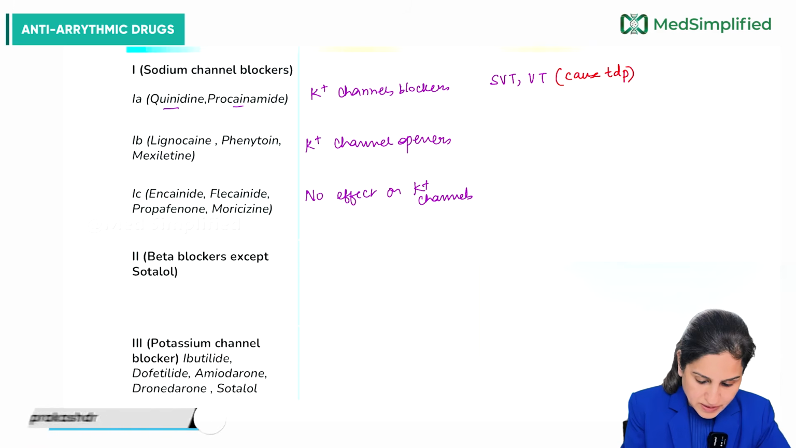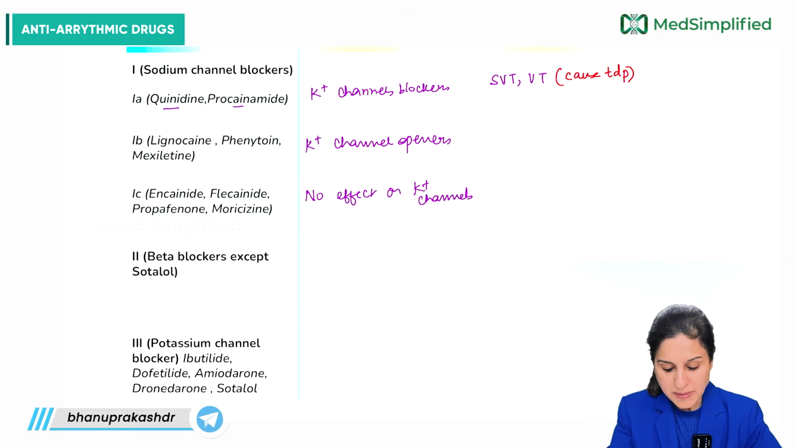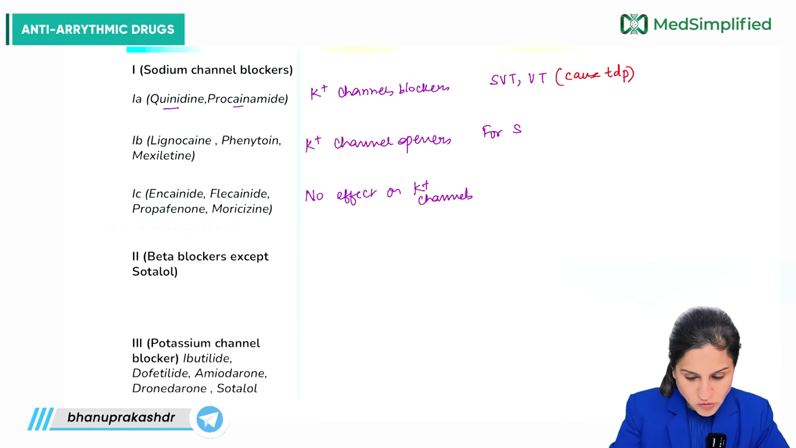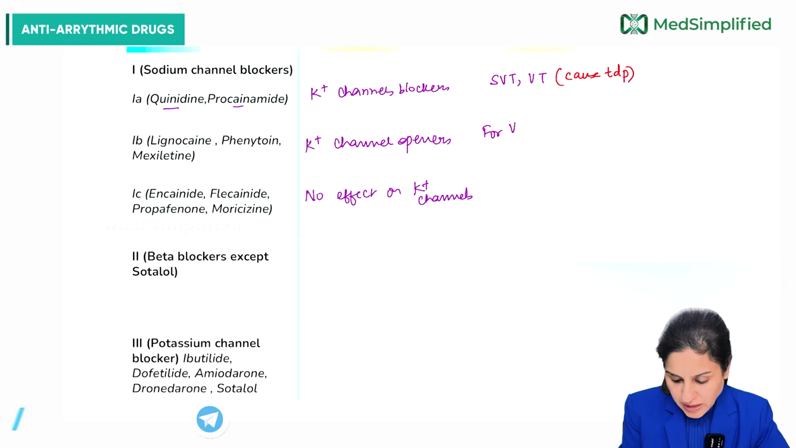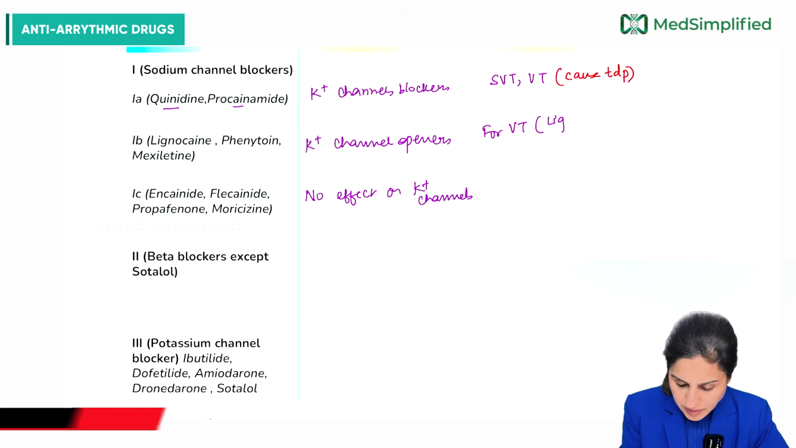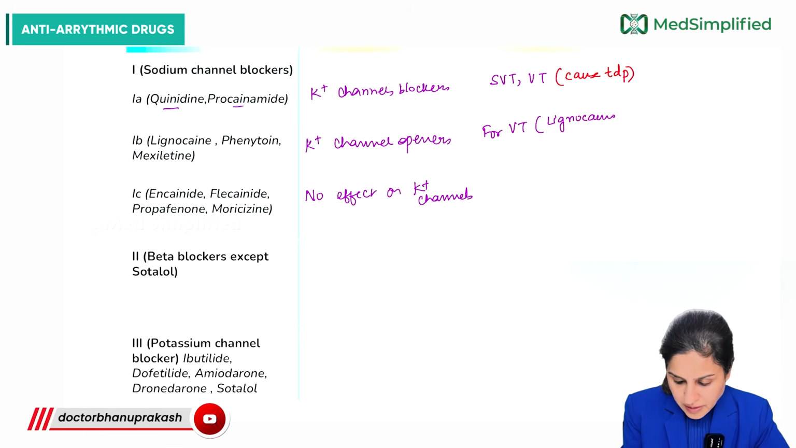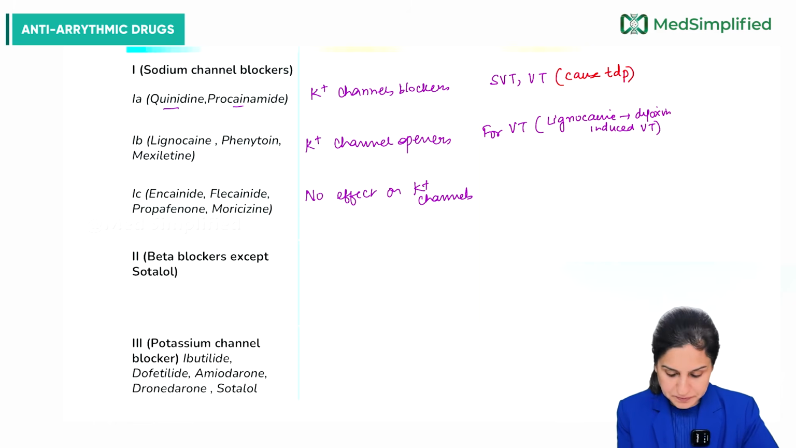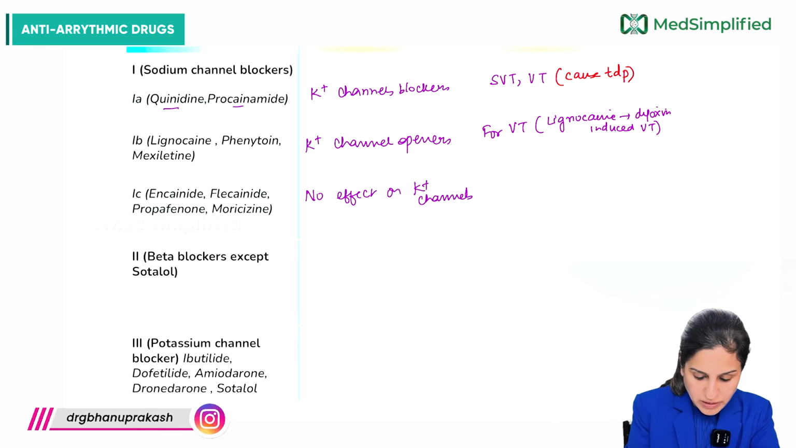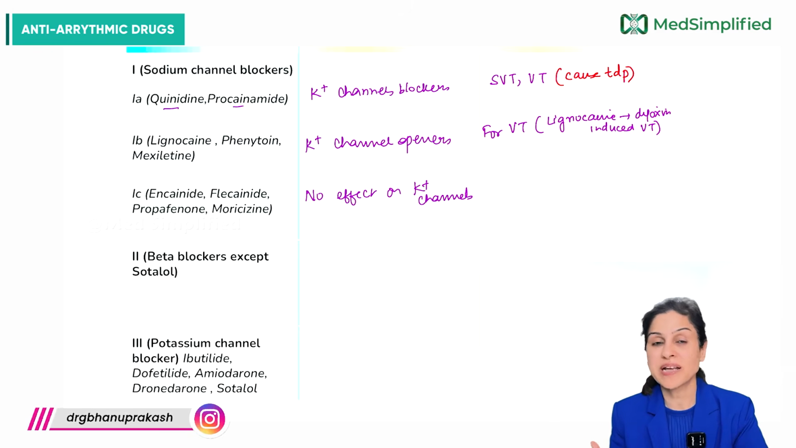Then the second one, which is lignocaine, a potassium channel opener and sodium channel blocker. This is used for VTs, only the ventricular tachycardia. That is the main use. Remember, lignocaine is especially preferred in digoxin induced ventricular tachycardia.